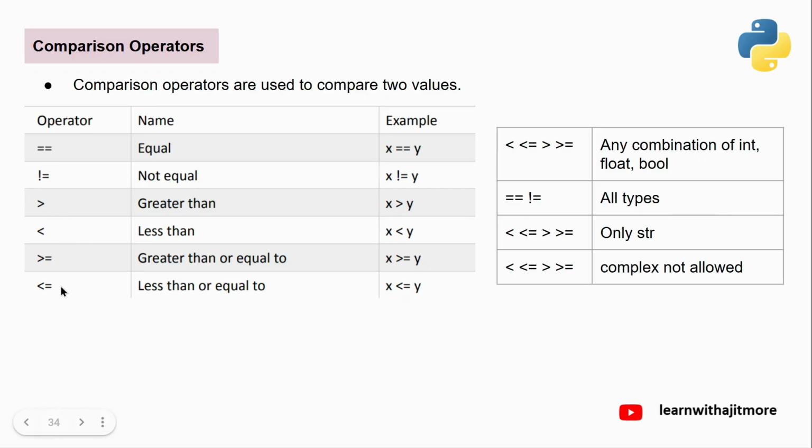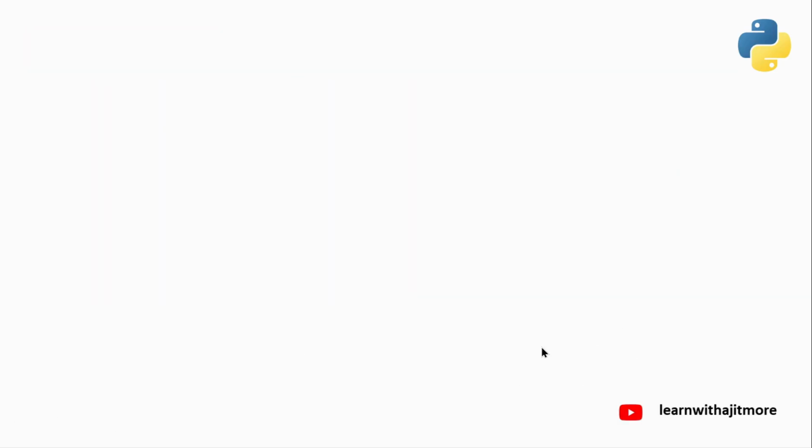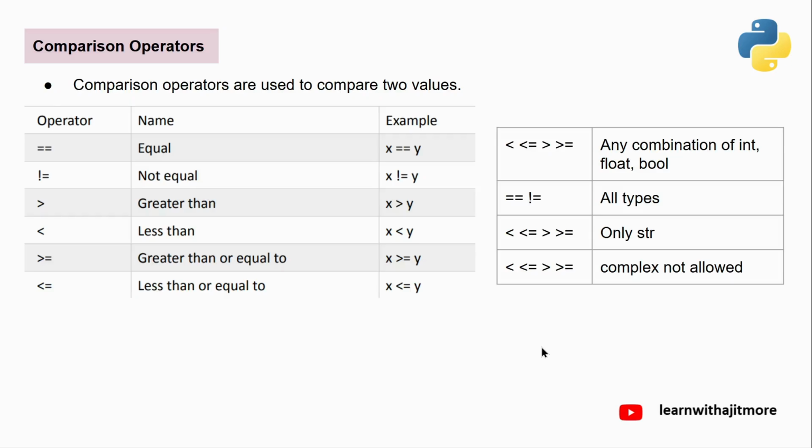Then for these 4, you can apply strings, but both should be strings only. And remember, complex you cannot apply on these 4. On the others you can do it, but here you cannot. You cannot check one complex number greater than another complex number. Not allowed. Okay?